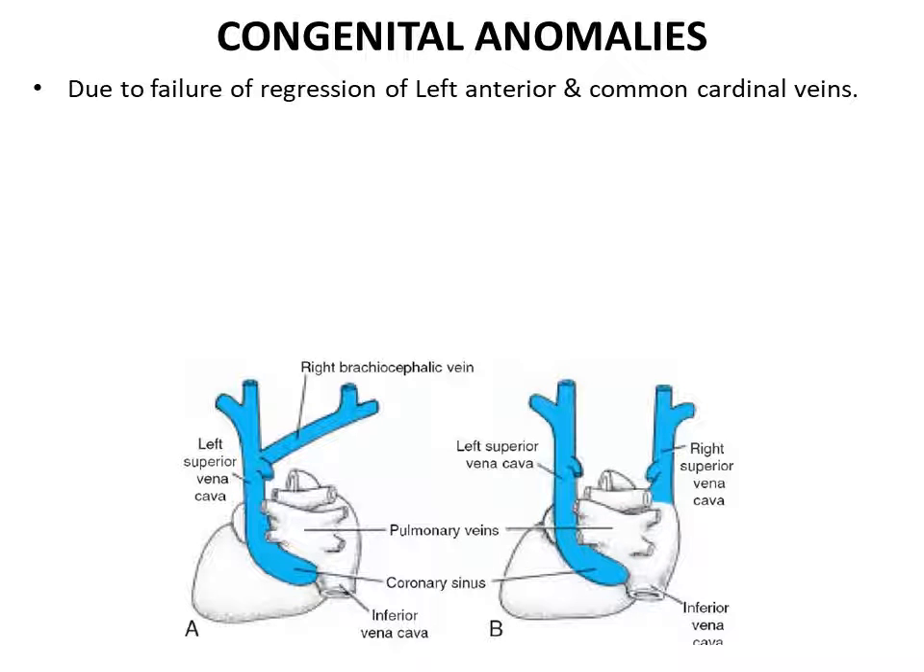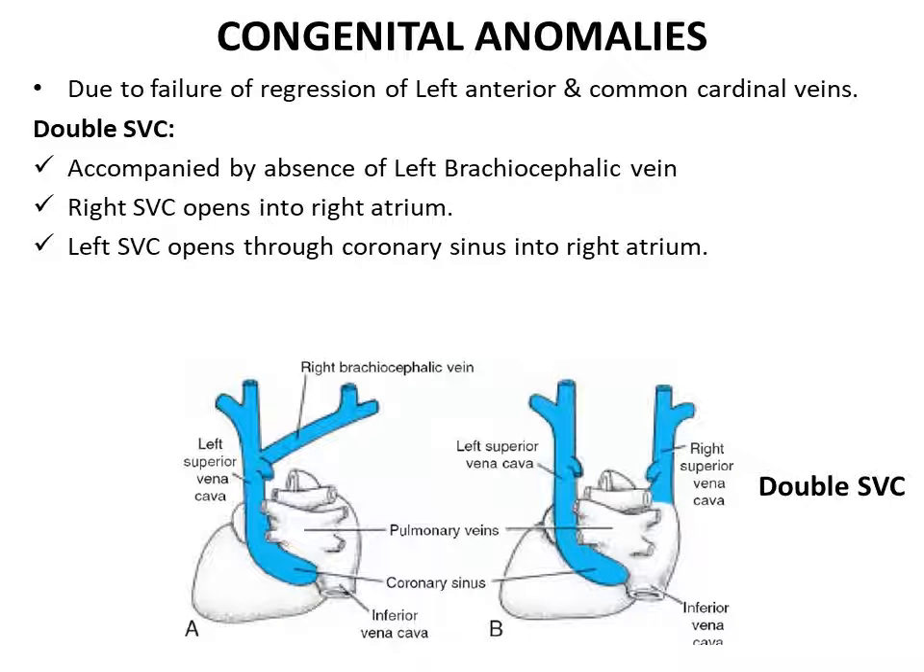The congenital anomalies associated with the superior vena cava are mainly due to the failure of regression of the left anterior and the left common cardinal veins. It may lead to a double superior vena cava, that is, a vena cava on the right as well as the left side. This is usually accompanied by the absence of the left brachiocephalic vein.